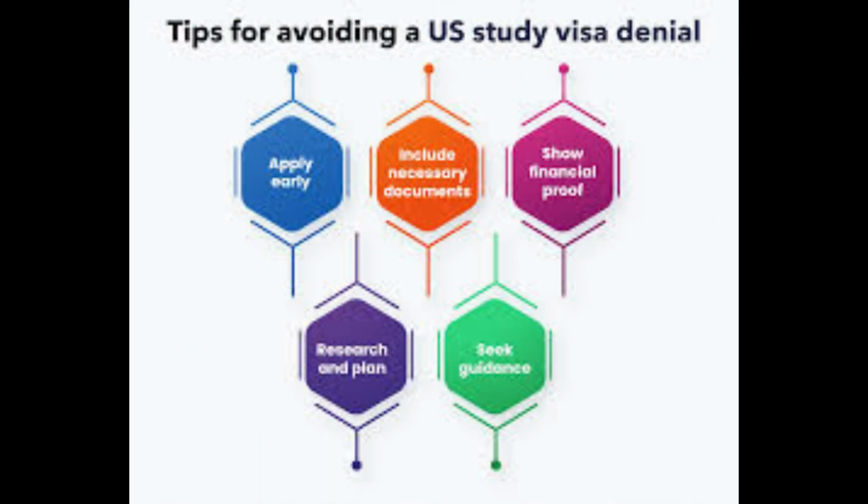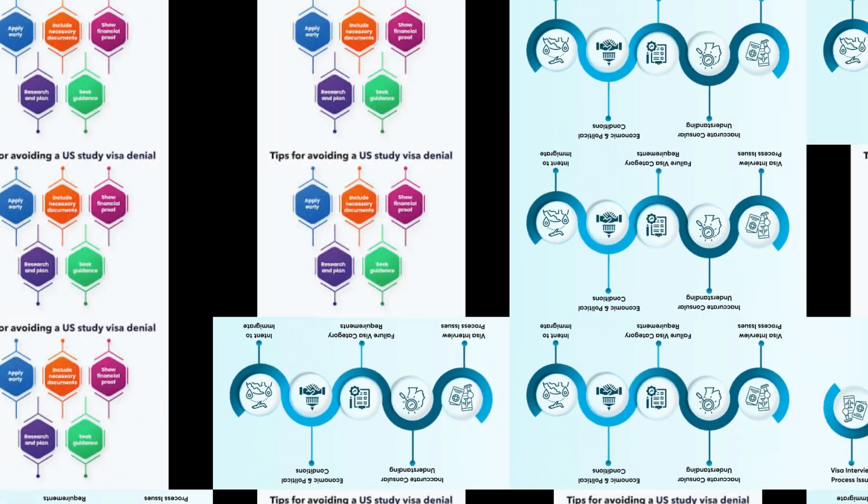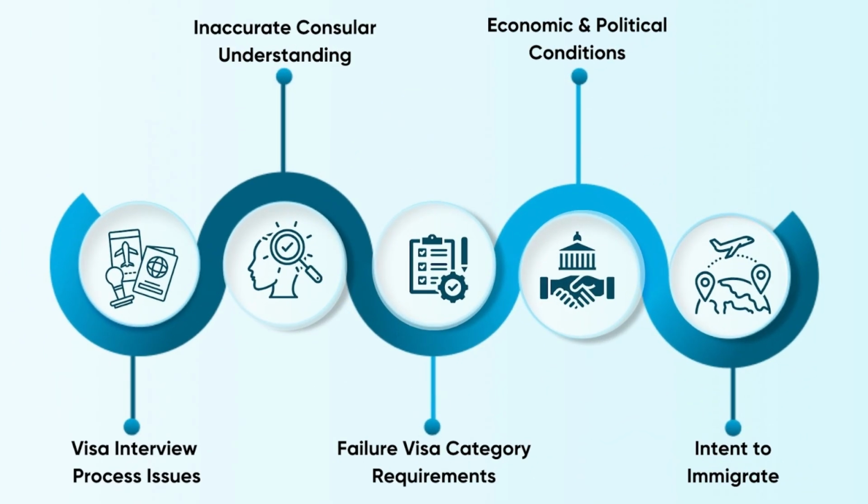Many visa denials occur because applicants fail to provide sufficient proof that they can cover their tuition and living expenses while abroad. Countries want to ensure that you won't be a financial burden. For most non-immigrant visas, like student visas, demonstrating strong ties to your home country, such as family, property, or a job, is essential. Failure to convince the visa officer that you intend to return home can result in denial.